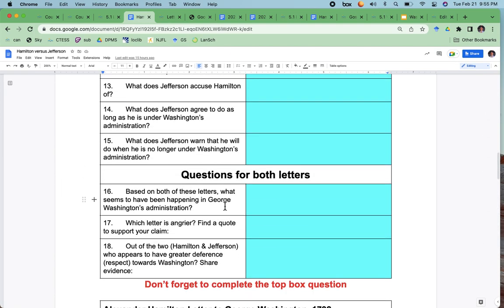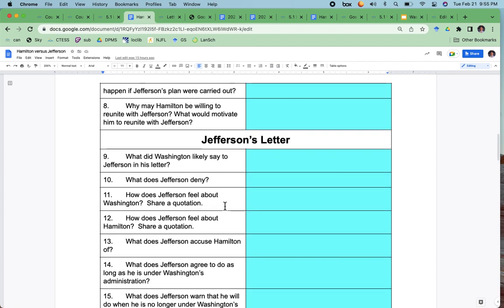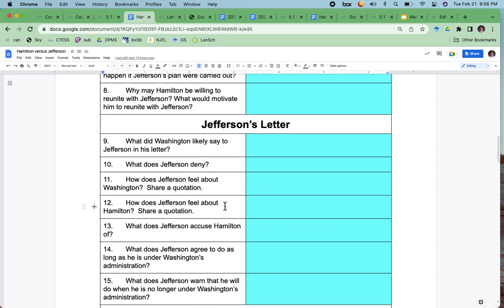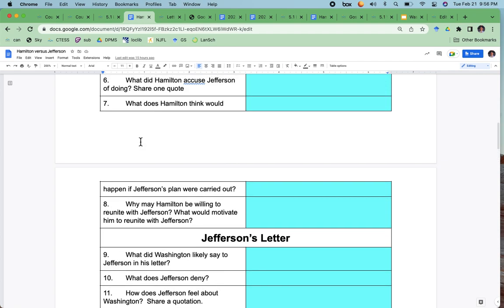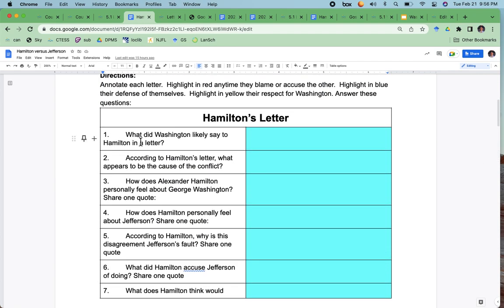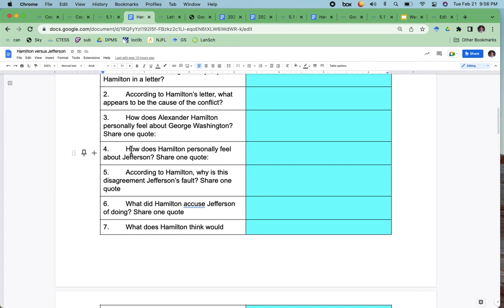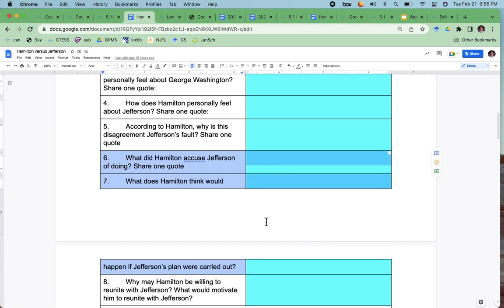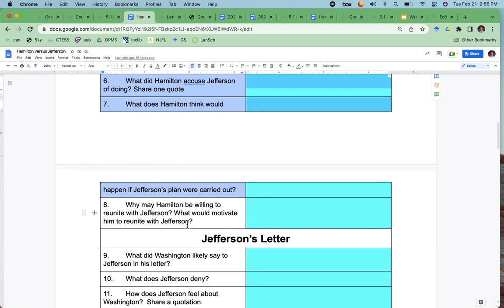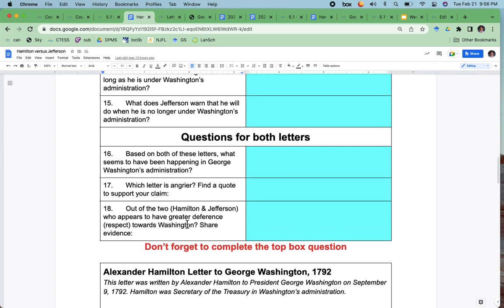So fill out these questions. It's pretty clear what he does if you just paid attention to the text. And you can pick quotes and ask, what is each one of them saying? What did Hamilton accuse Jefferson of? And so it's pretty straightforward.